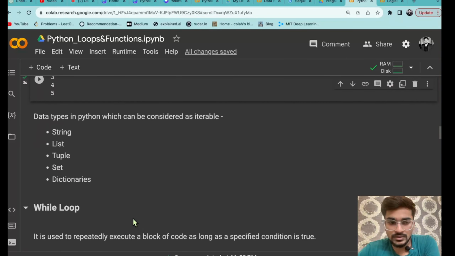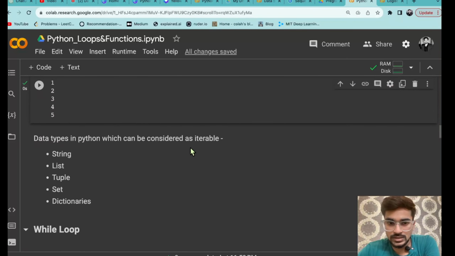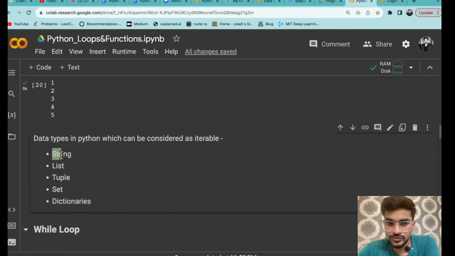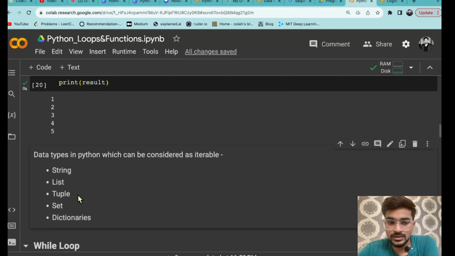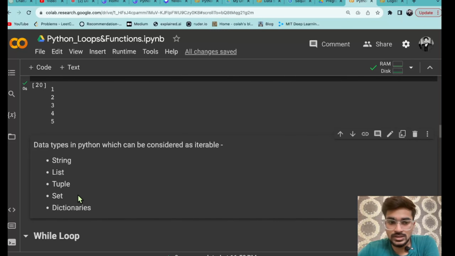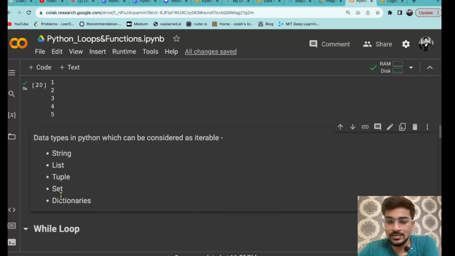But other than that, what are the different iterables that you can consider in Python? So string you can consider, list you have seen, but along with that tuple you can consider. You can also consider set and dictionaries. So in set and dictionary also you can easily iterate using that for loop, but I'm not going to show you it here because I wanted to just make the basics clear, and afterward I'll be using all of those things in future sessions, like in set and dictionary also loops will be needed. So at that time I'll be showing you that, but the concept is similar.